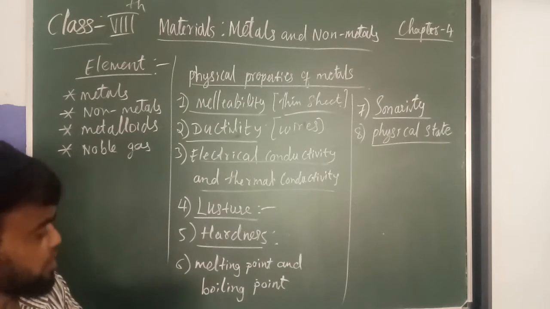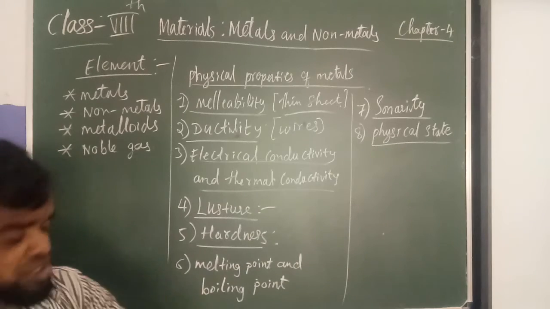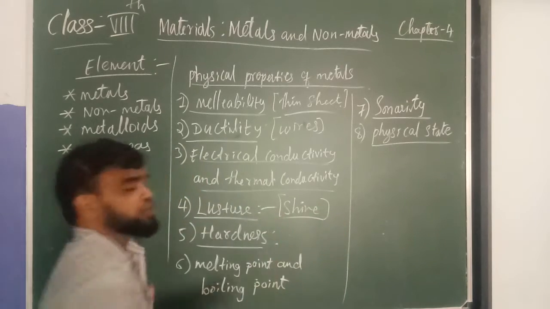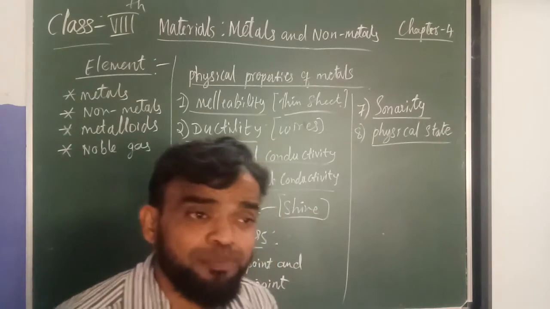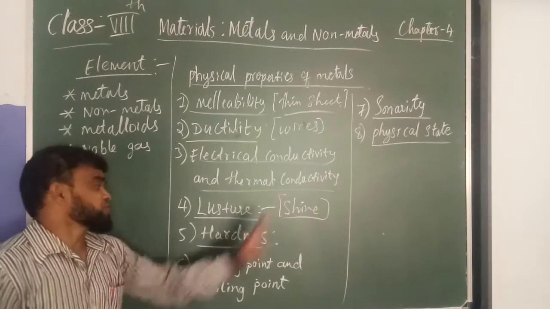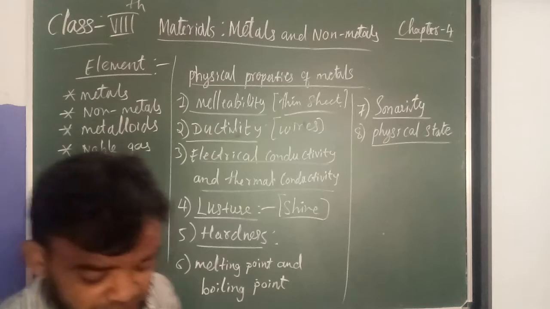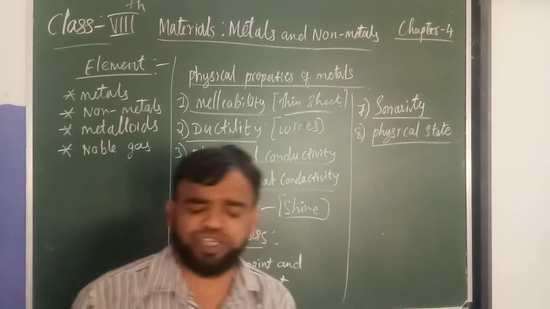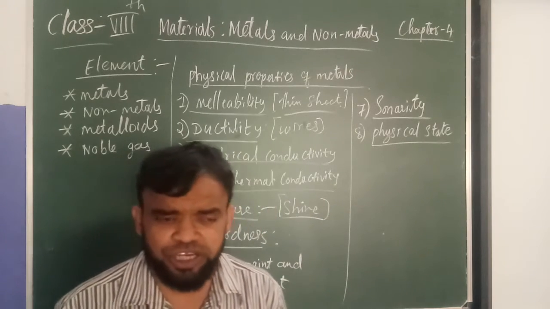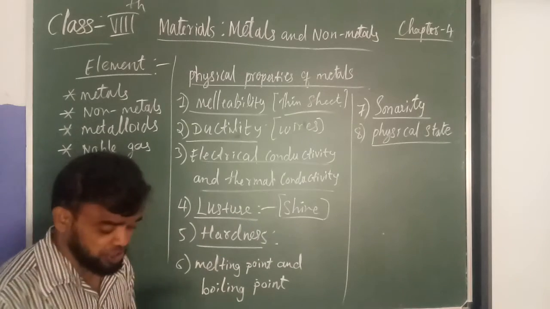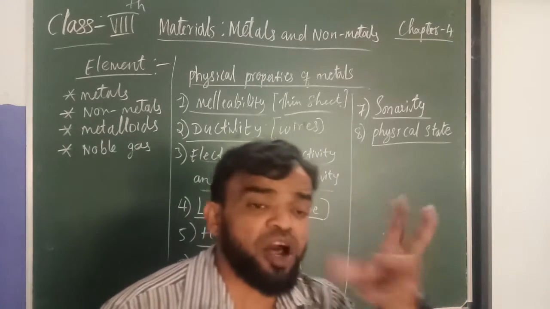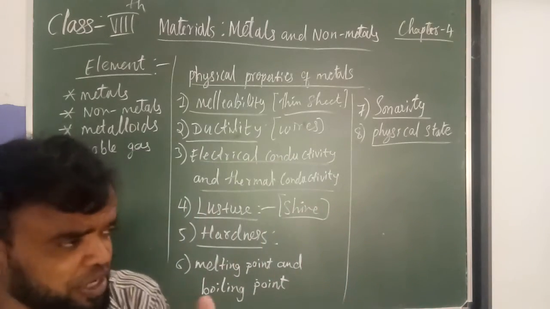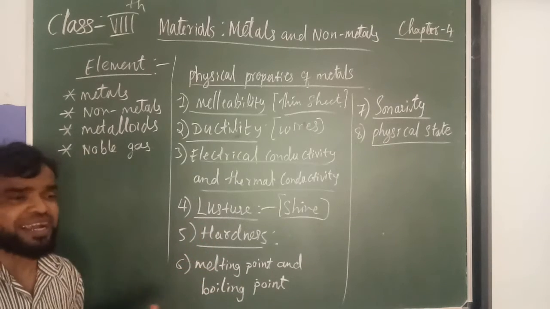Next one is luster. Luster means shiny. Take silver, gold, platinum; these are shiny. That is luster. Metals have luster, they are shiny. Just take gold and silver, they shine. In non-metals, there is no luster. They are rough and do not shine. Any non-metal is not shiny, and it is rough.